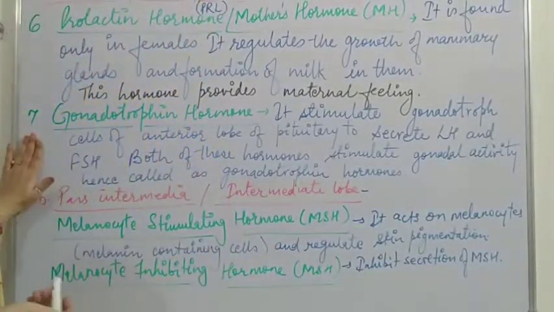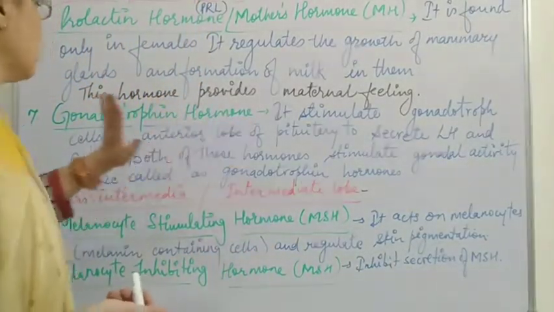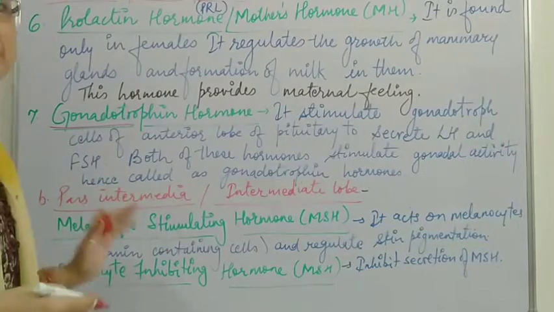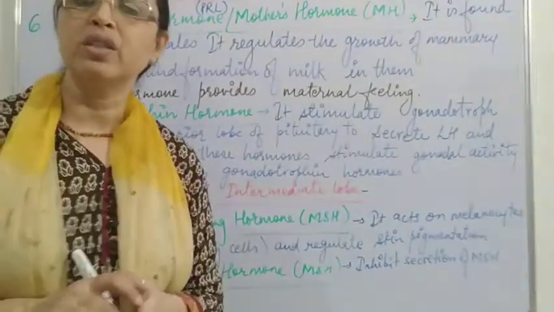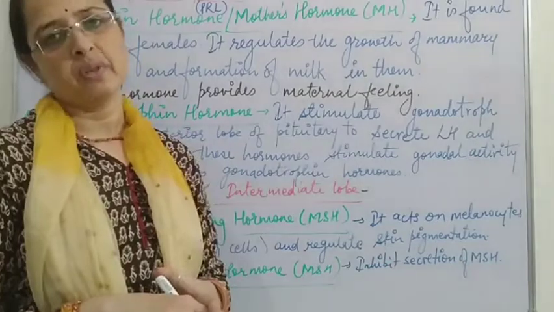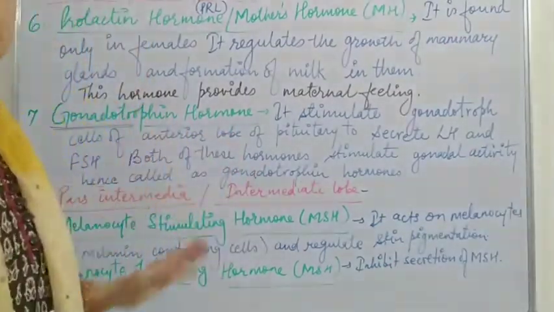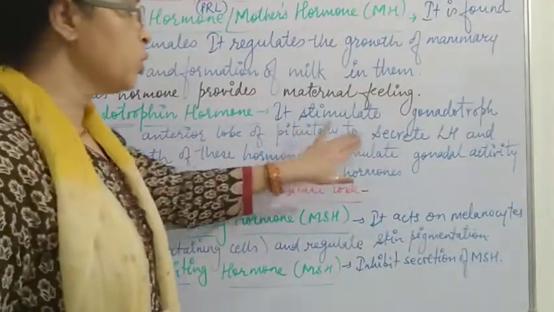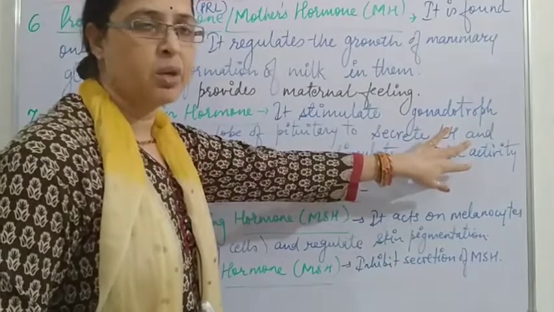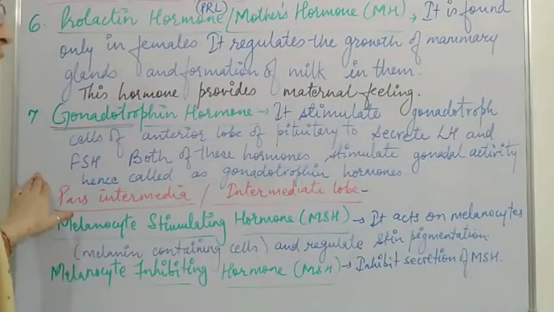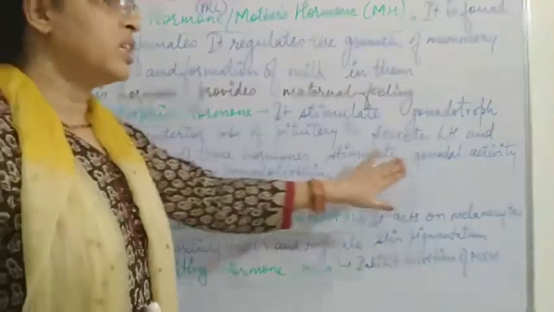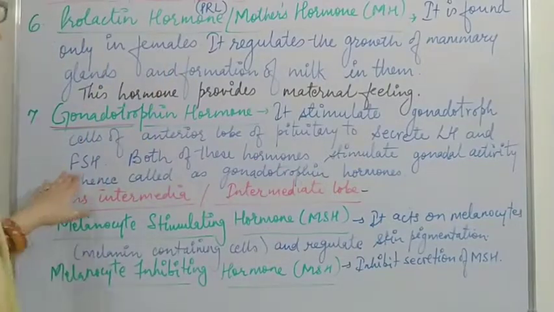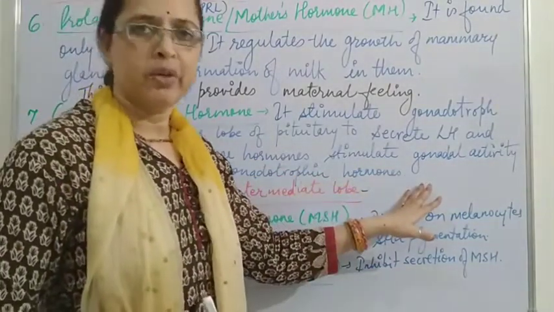The next hormone is the gonadotrophin hormone. The word gonado refers to the gonads, or the reproductive organs, so this hormone is related to the reproductive organs. It stimulates gonadotroph cells of the anterior lobe of the pituitary to secrete LH, the luteinizing hormone, and FSH, the follicle stimulating hormone. Both of these hormones stimulate gonadal activity, that means they act on the reproductive organs. Hence they are called gonadotrophin hormones.